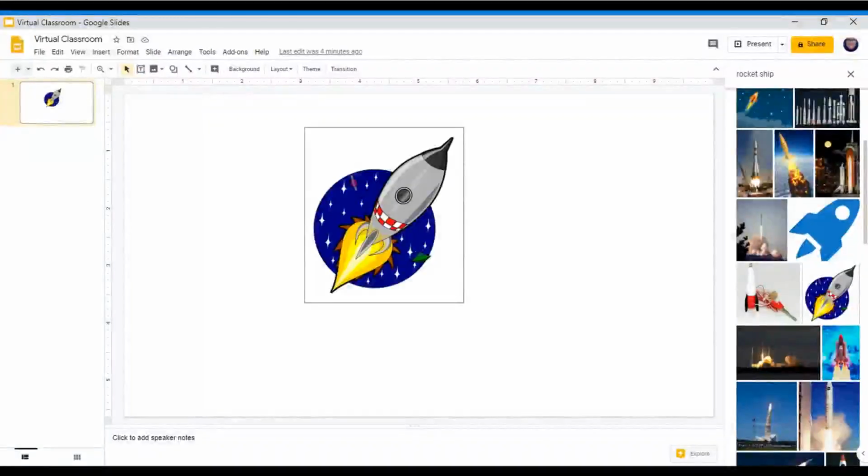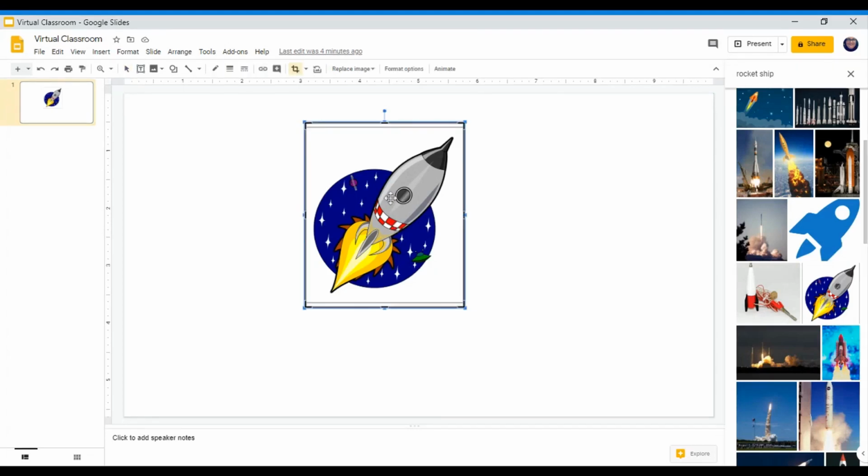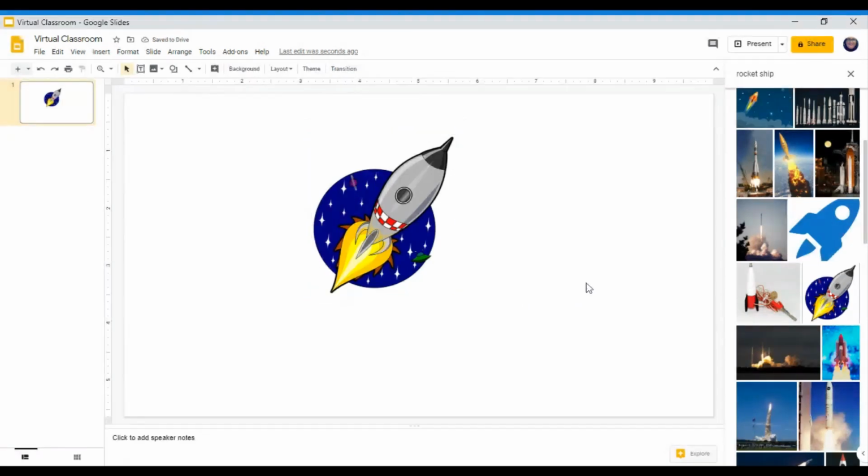I've got my rocket ship positioned on my slide where I want it, but there's a border around the picture. That's an easy fix. Double-click on the image and you'll see that the corners and sides have black markers on them. This indicates you've switched from scale and position mode to crop mode. Move your cursor to one of those black markers, click and drag to remove that pesky border, and then click anywhere on your slide. That border's history.